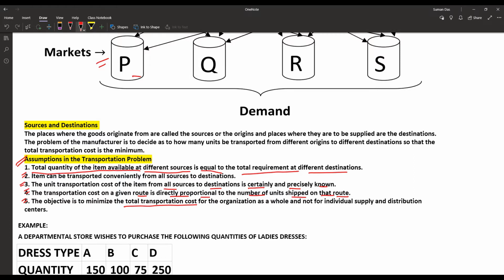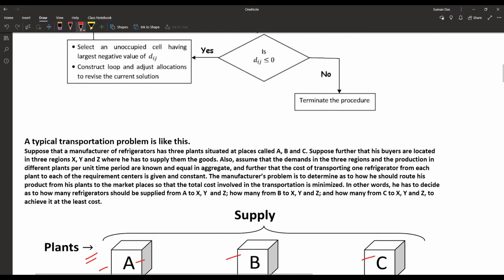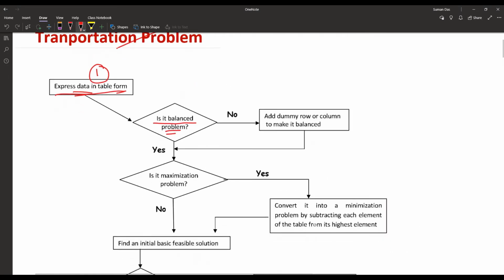Another thing, supply and demand must be equal in the case of transportation. So first of all we have to check whether the transportation problem has been given in table format or not. If it is given in written format, then we have to construct the table. Then we have to check, is it balanced or not.